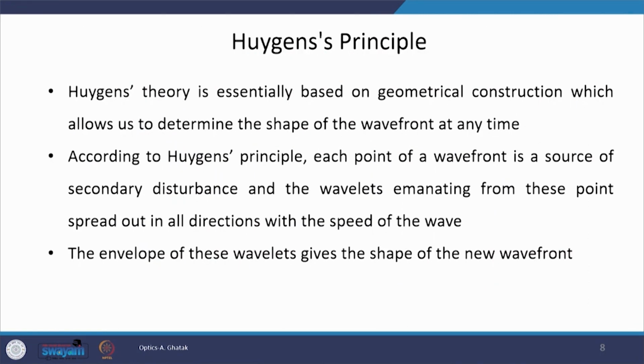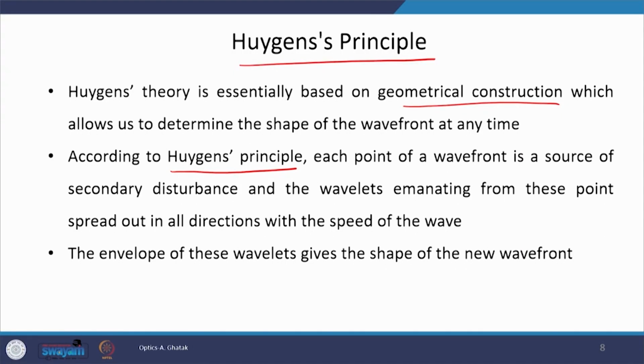Now, coming to the Huygens principle, this Huygens theory is essentially based on a geometrical construction which allows us to determine the shape of the wavefront at any time. The basic Huygens principle we have already studied in our junior classes. Suppose we have a point source emanating a wavefront, then each point on this wavefront works as a secondary source, and these secondary sources again emit spherical wavefronts.